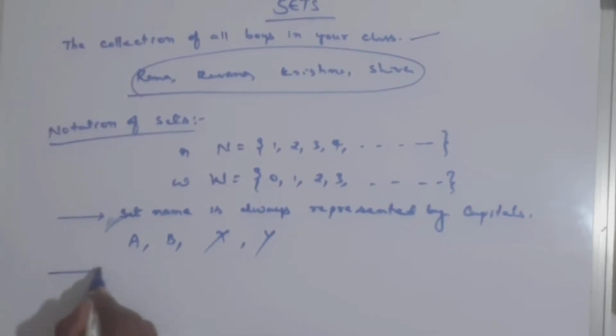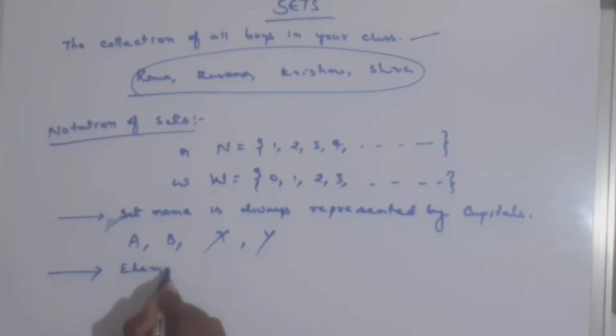The second rule is about elements or objects. Objects or elements, both are the same. Elements are always represented by lower case letters.